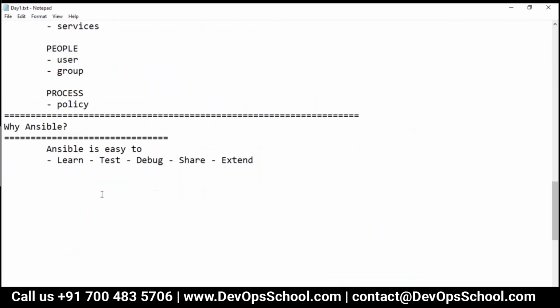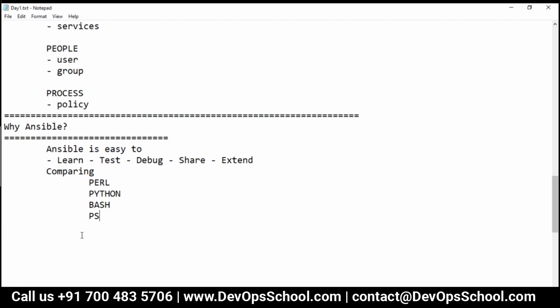So here's one reason why we use Ansible, and it is very simple: Ansible is easy to learn. Now, okay, fine, easy to learn, but compared to what? You have to compare, right? So comparing Perl, Python, Bash script, PowerShell.